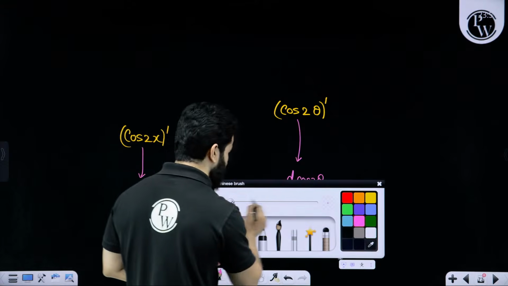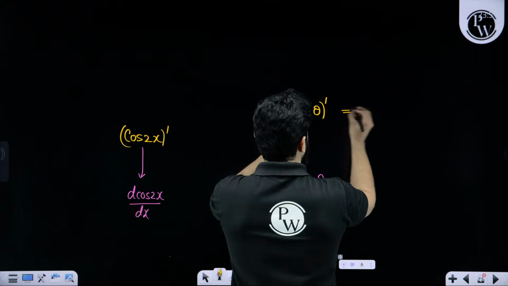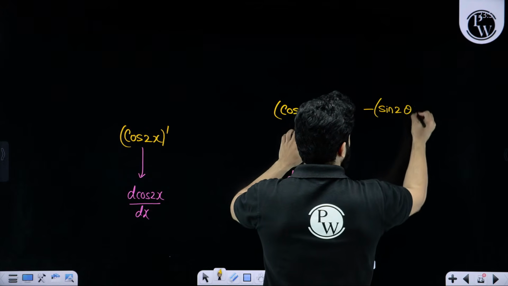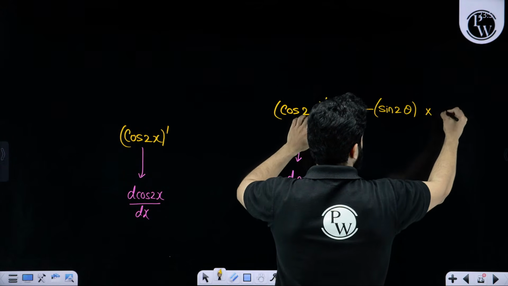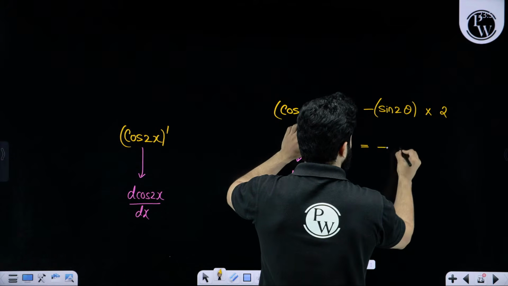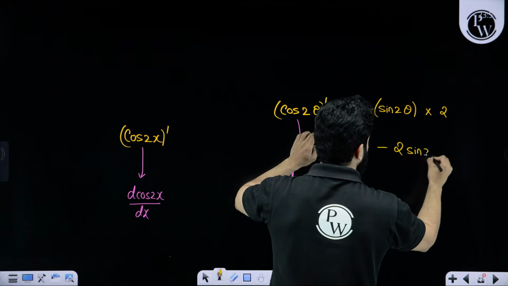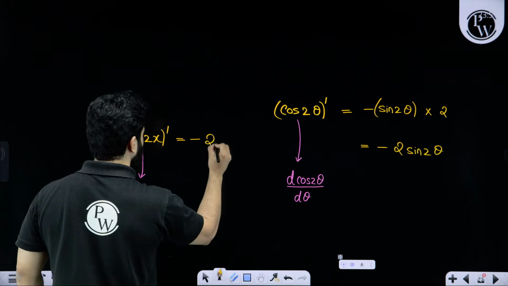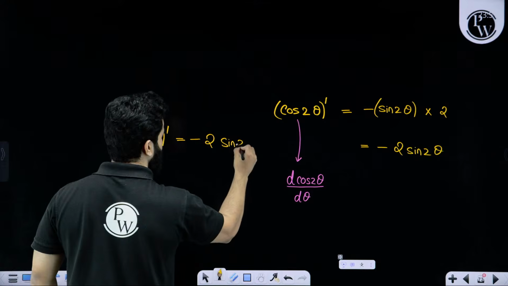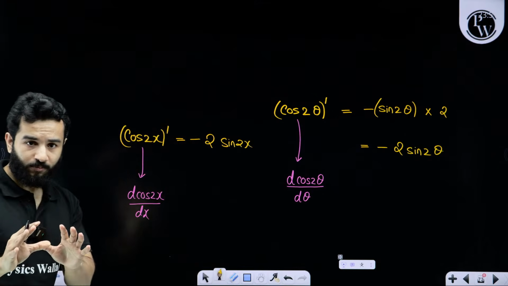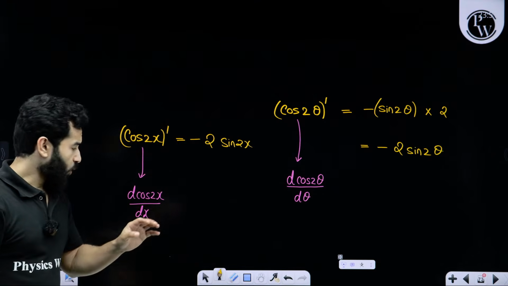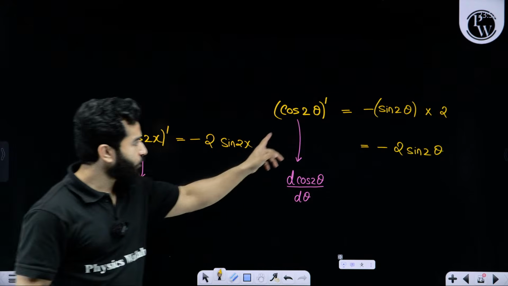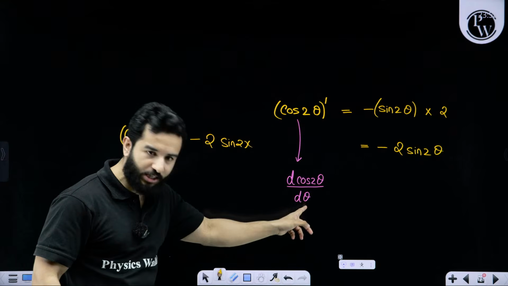So the answer will be: differentiation of cos is minus sine, so minus sine 2 theta, and then differentiation of 2 theta is 2, so the answer will be minus 2 sine 2 theta. Similarly, it is going to be minus 2 sine 2x. We are trying to differentiate cos 2x with respect to x, and cos 2 theta with respect to theta.